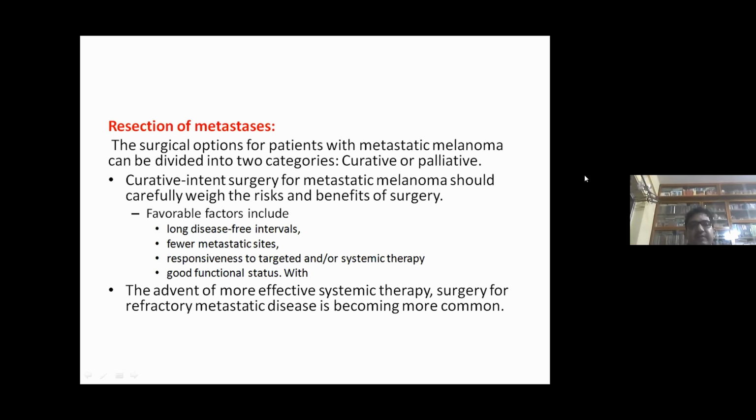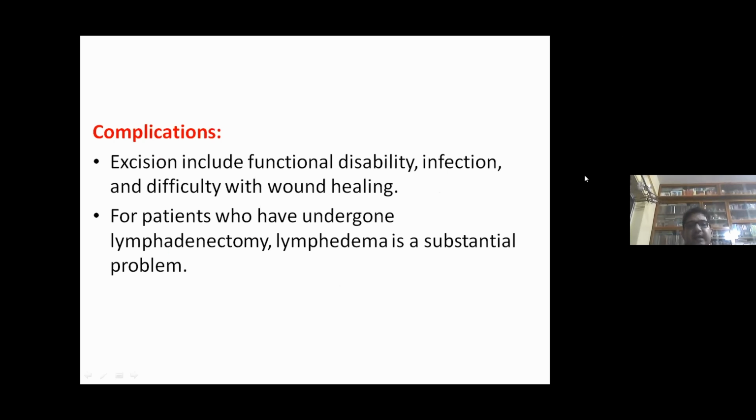The surgical options for patients with metastatic melanoma can be divided into two categories, curative or palliative. Curative intent surgery for metastatic melanoma should carefully weigh the risks and benefits of the surgery. Favorable factors include long disease-free intervals, fewer metastatic sites, responsiveness to targeted systemic therapy, and good functional status. With the advent of more effective systemic therapy, surgery for refractory metastatic disease is becoming more common. Complications include functional disability, infection, and difficulty with wound healing. For patients who have undergone lymphadenectomy, lymphedema is a substantial problem.